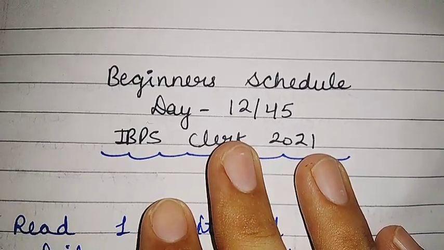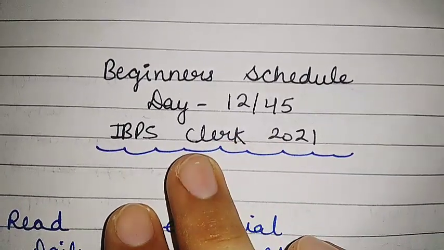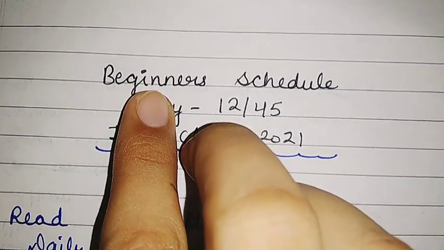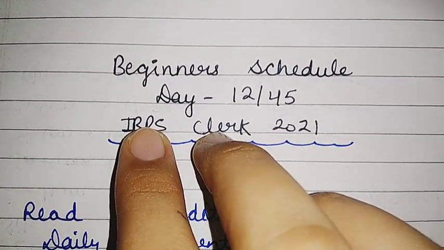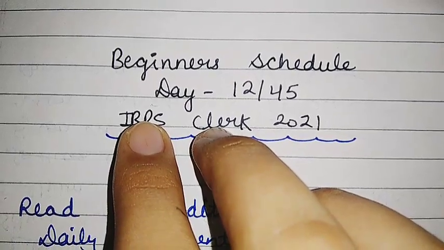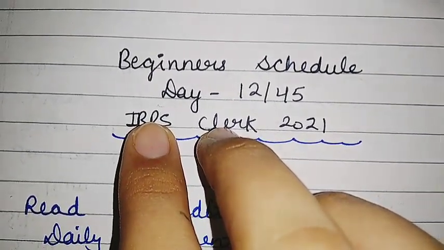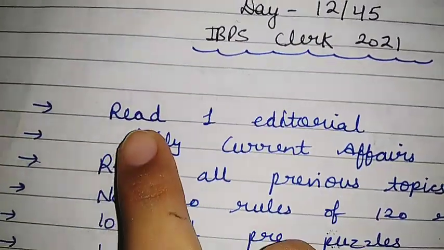So today is day 12 of this 45-day schedule for IBPS Clerk 2021, and this is the beginner schedule, as you are seeing, because this schedule is for those who do not have any idea what to study on a daily basis. So I have created this daily schedule for beginners and it is of 45 days. So now we will start.